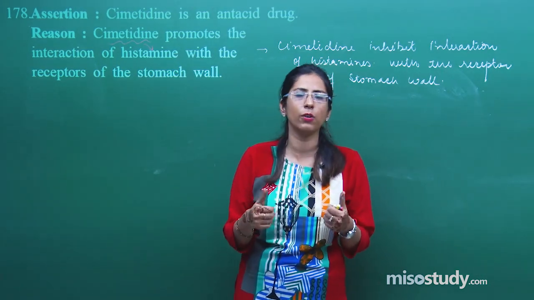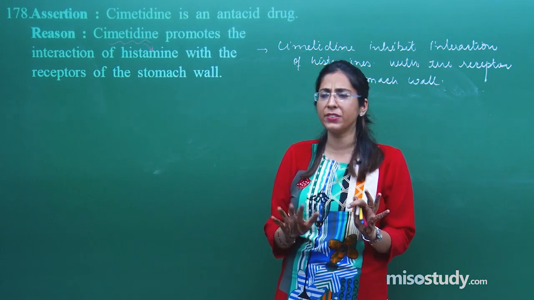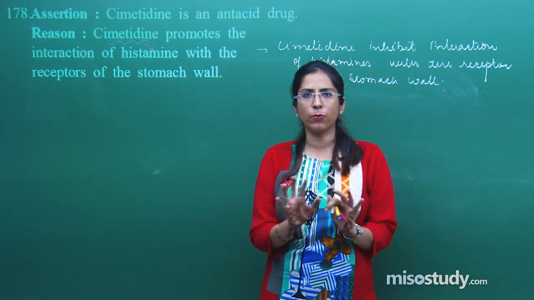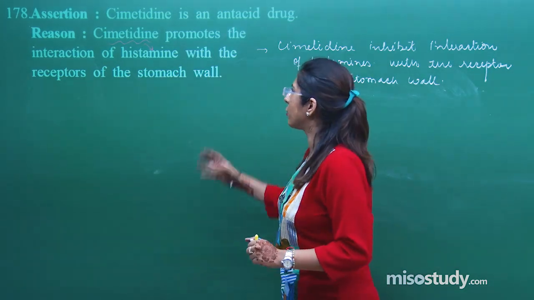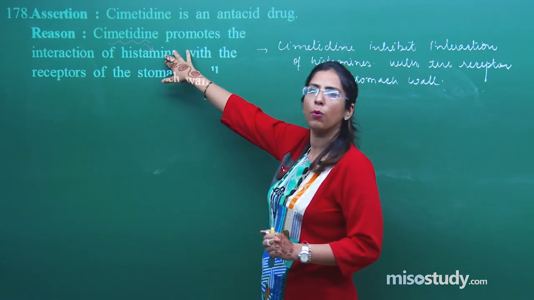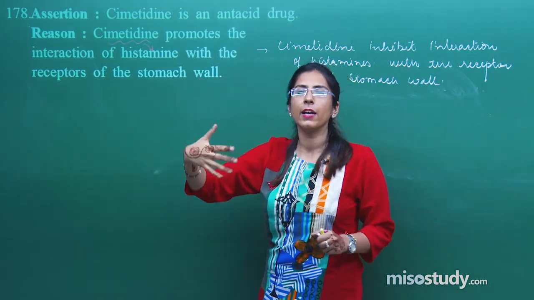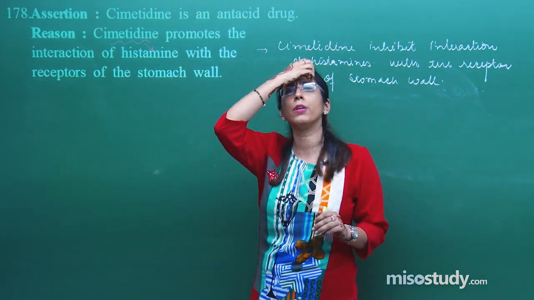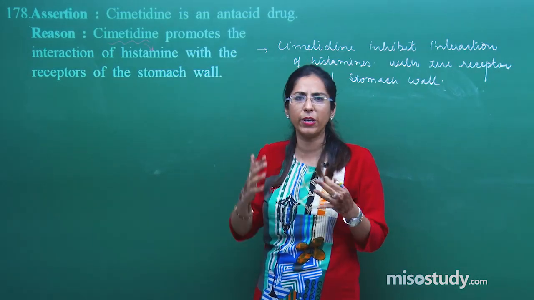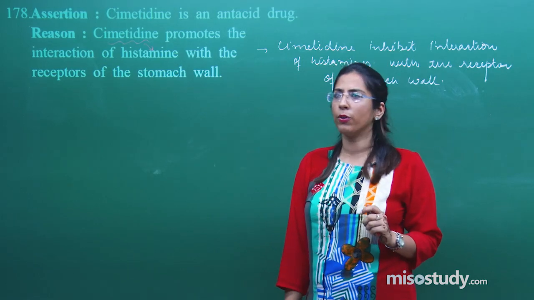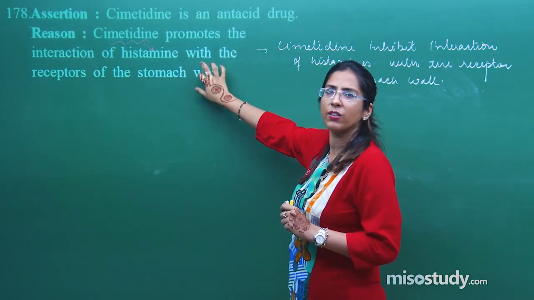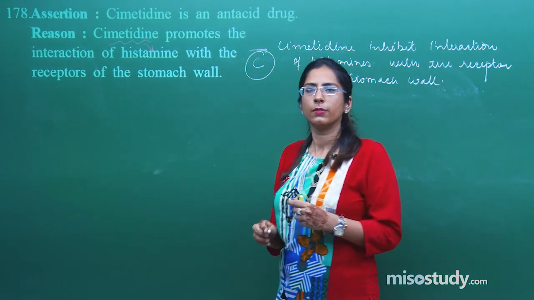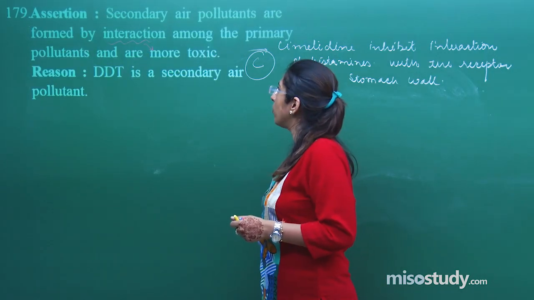If you know the answer, that is well and good. If you don't know the answer, just skip it. Instead of writing a wrong answer, you will get a negative mark. Don't do that. If such questions come, you can avoid them. Otherwise, this was quite simple, because you know the mode of action of histamines, which has an inflammatory activity. So it will suppress it, because we don't want inflammatory action. Hope you got your answer: if the assertion is correct and the reason is incorrect, which option will you go for? C. Right? So, let's move on to the next question.